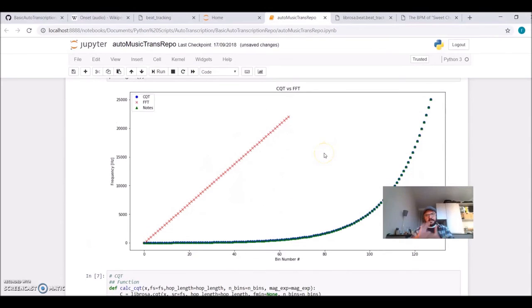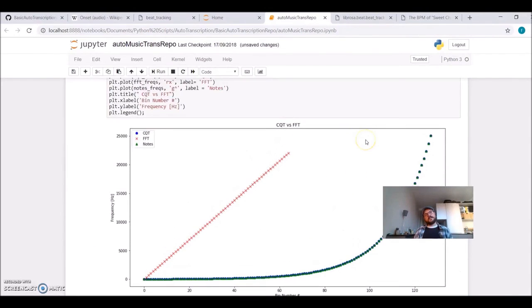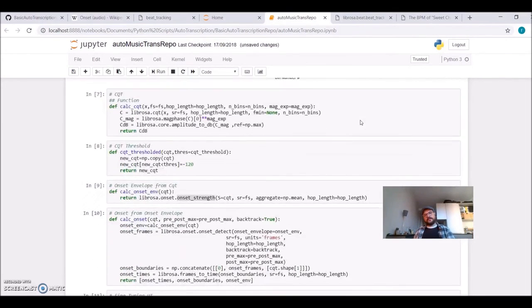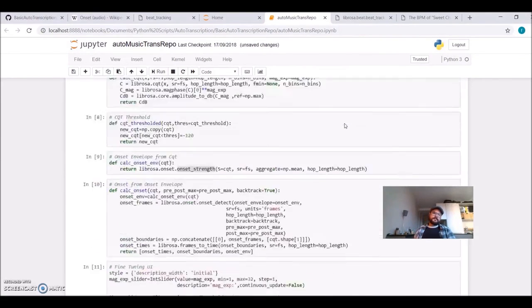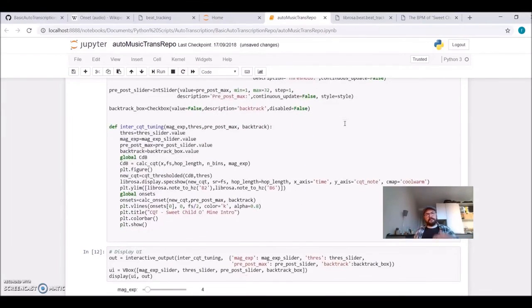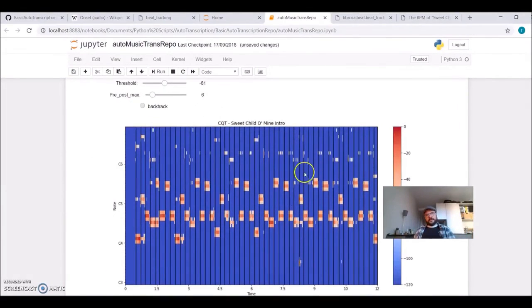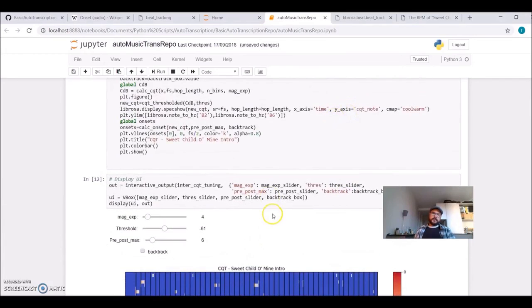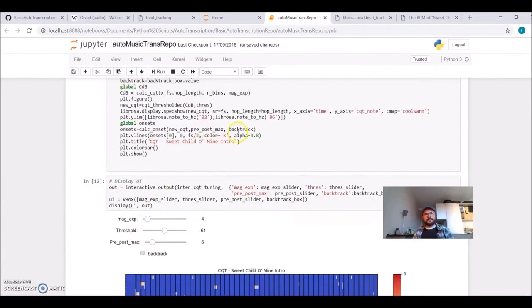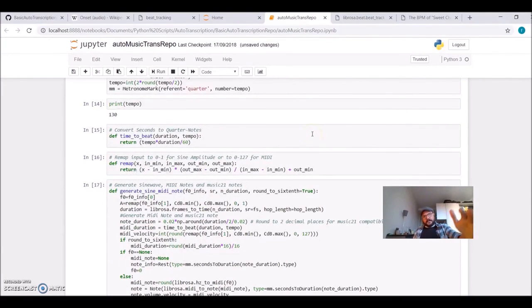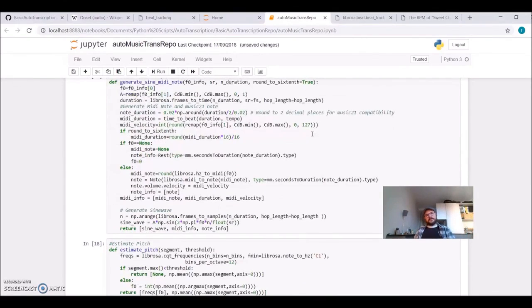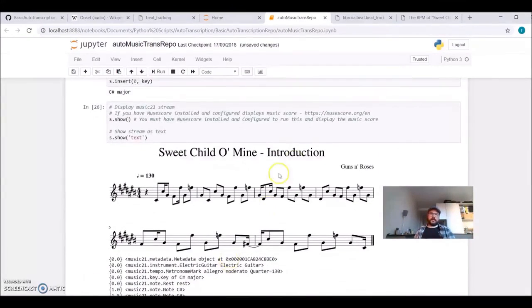Real music with things playing on top of each other is much more complicated, but you can have an idea about using the constant Q transform, a comparison to the Fourier transform, onset detection, beat tracking, how to create a user interface to fine-tune your parameters, saving to MIDI using MIDI utils, and having a score using music21.